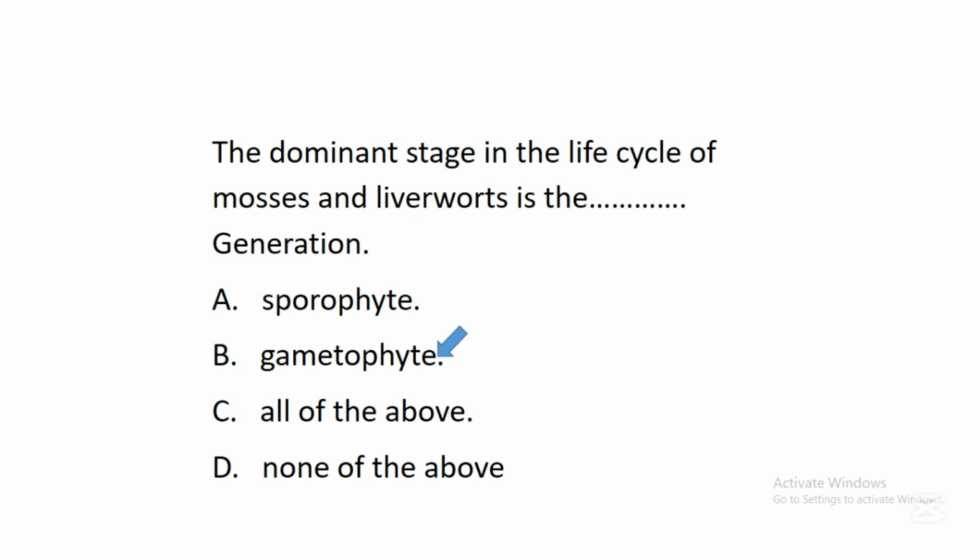Gametophyte generation. So mosses and liverworts are classified as bryophytes in plant studies, and research has shown that these plants called mosses and liverwort don't have flowers, so they can reproduce both sexually and asexually. But the dominant stage in the life cycle of these bryophytes known as mosses and liverworts is the gametophyte generation.